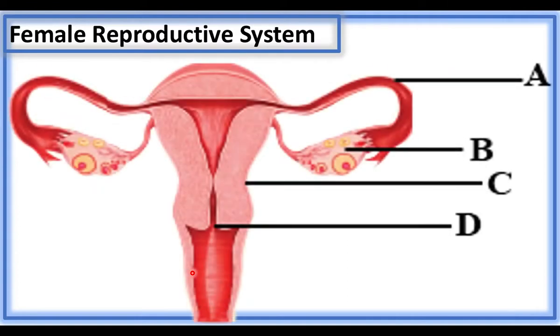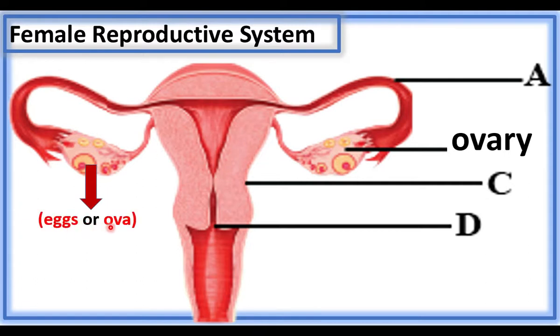Female reproductive system consists of a pair of ovaries. Ovaries are kept in the abdominal cavity near the kidneys. This is one ovary, this is another ovary. Actually, these ovaries are found on the sides of the uterus. The ovaries are kept on the sides of the uterus. This is the uterus. These ovaries produce eggs or ova.